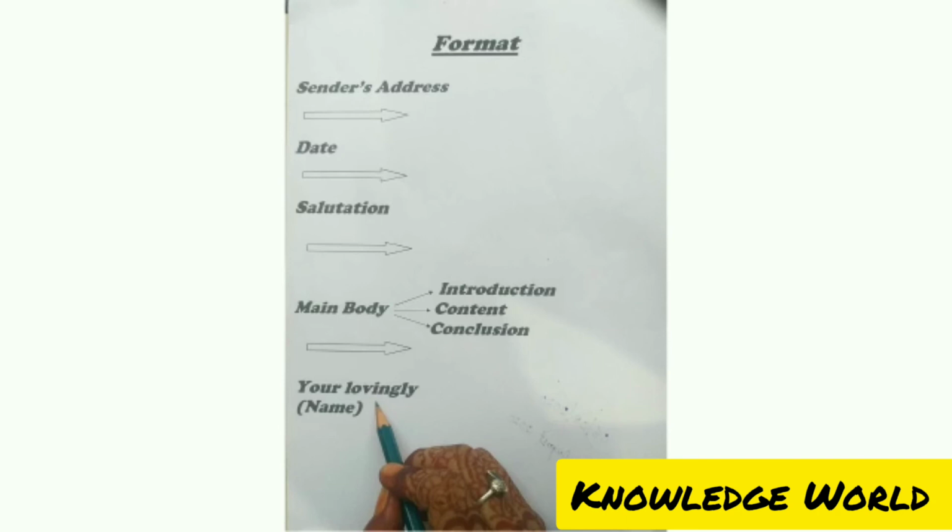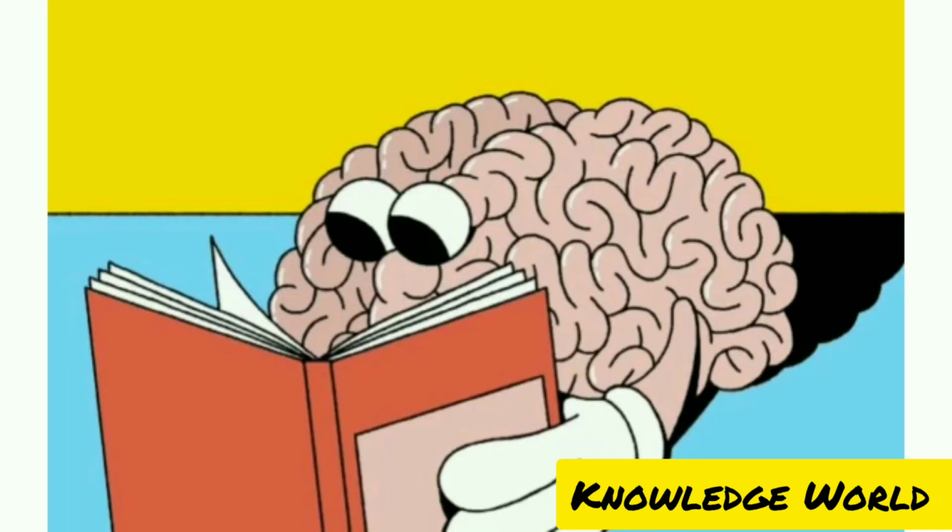You may sign off as you please. Some commonly used phrases are lots of love, kind regards, best wishes, your loyal friend, etc. Pick the one that best suit the occasion and then simply sign your name below the greeting. Children, keep the following points in the mind while writing an informal letter.